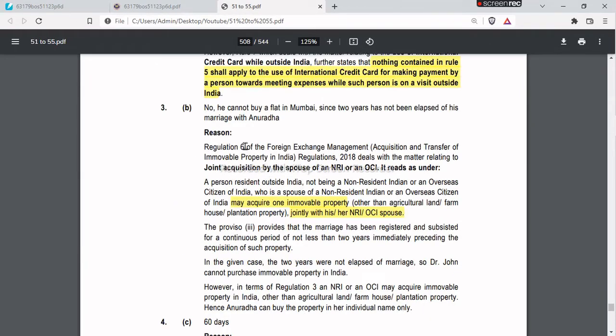Regulation 6 of FEMA says that a person resident outside India, that is Mr. John, can acquire a property in the joint name of his NRI spouse, provided that the marriage has been registered and subsisted for a continuous period of not less than 2 years immediately preceding the acquisition of property.